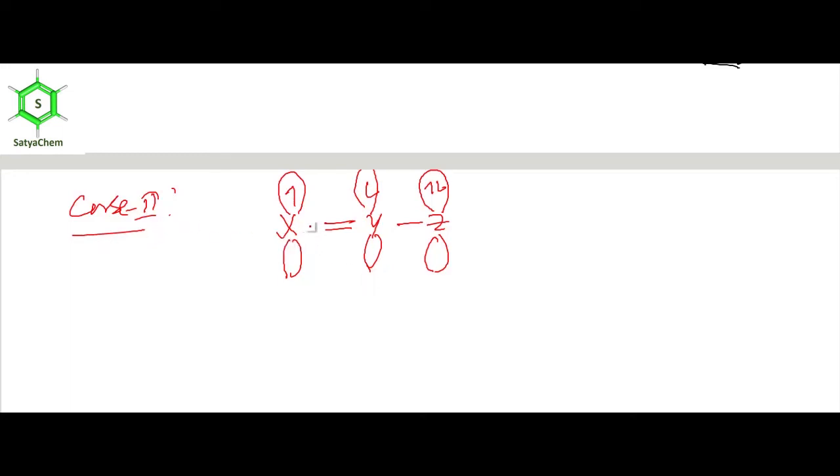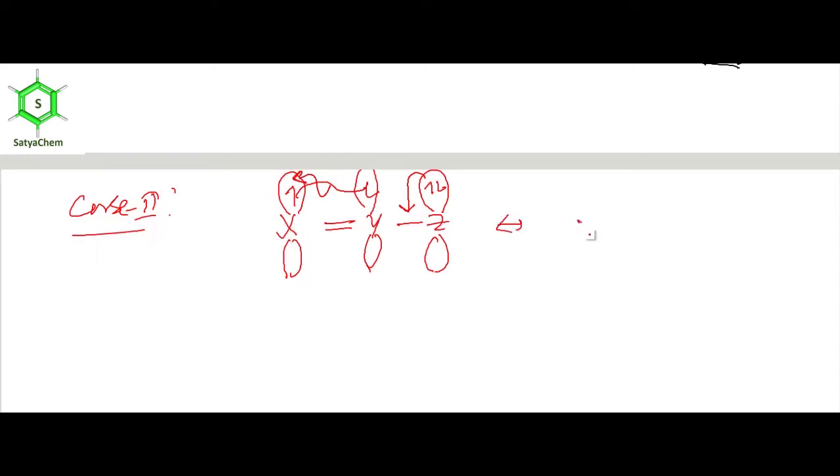In case 2, X double bond Y, Z, Z contains a paired electron, and there is a pi electron forming a double bond between X and Y. Now we will shift this paired electron between Y and Z. So now the pi electron is forming between Y and Z. As the pi electron forms between Y and Z, the pi electrons between X and Y now move onto the p orbital of X.